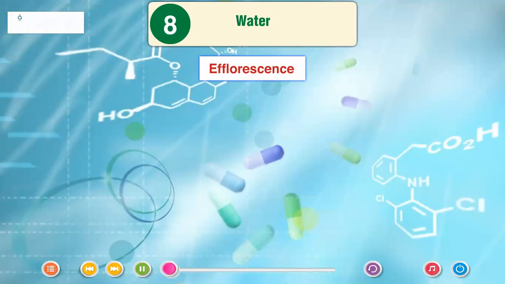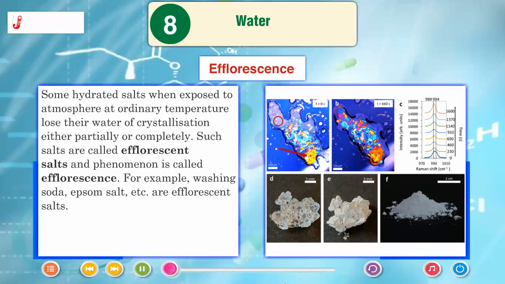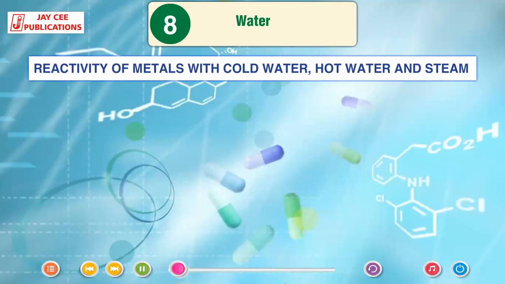Efflorescence. Some hydrated salts when exposed to atmosphere at ordinary temperature lose their water of crystallization either partially or completely. Such salts are called efflorescent salts, and the phenomenon is called efflorescence. For example, washing soda, Epsom salt, etc. are efflorescent salts. Reactivity of metals with cold water, hot water and steam.